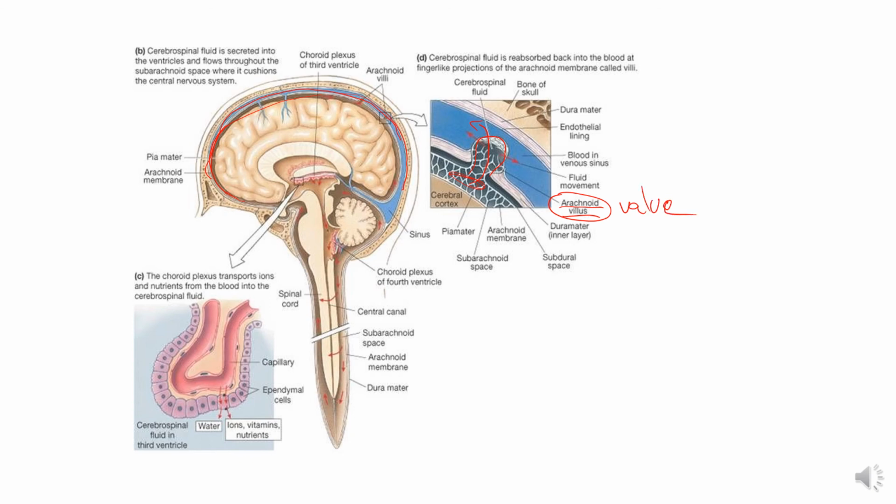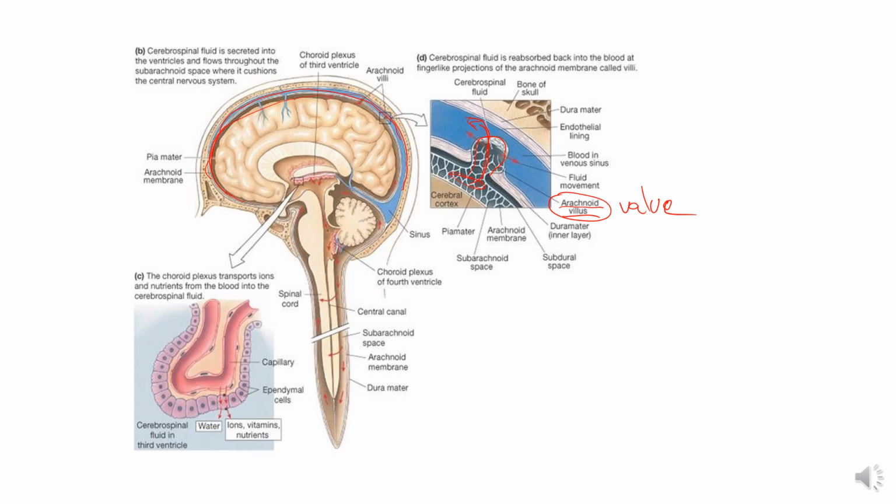When the pressure is more in the subarachnoid space as compared to the venous blood, the CSF moves into the blood and then, circulating through the various venous sinuses, it gets into the blood of the internal jugular vein and then to the heart. So this is how the CSF is produced, circulated and absorbed.